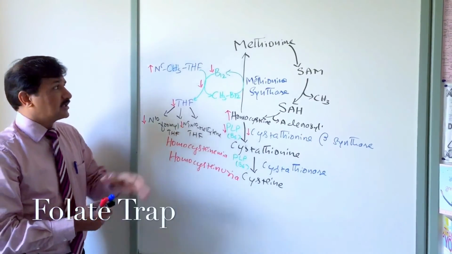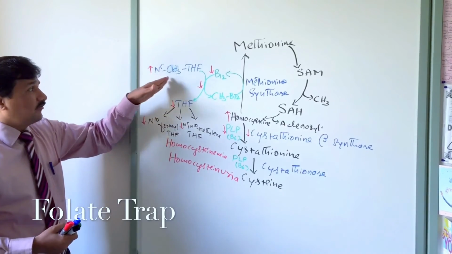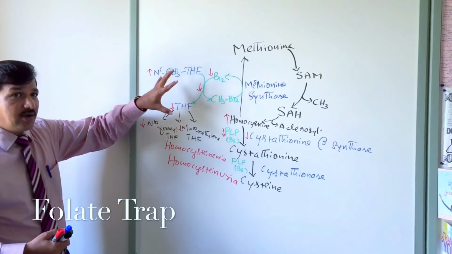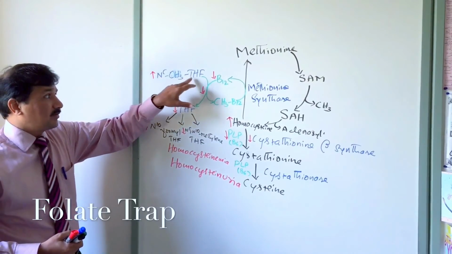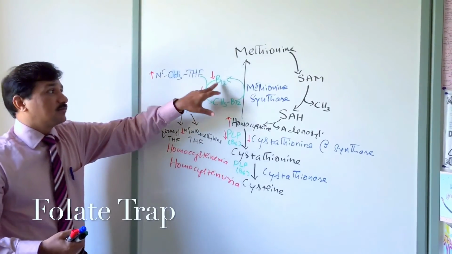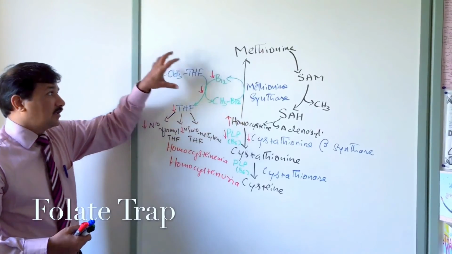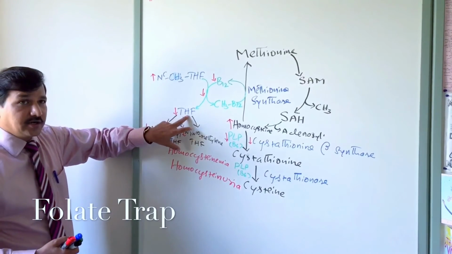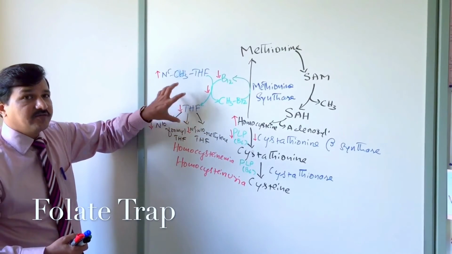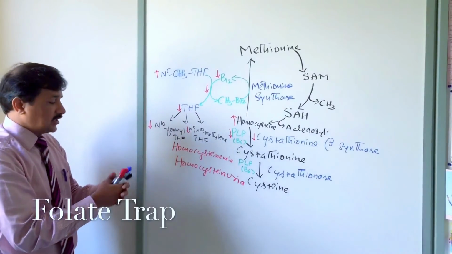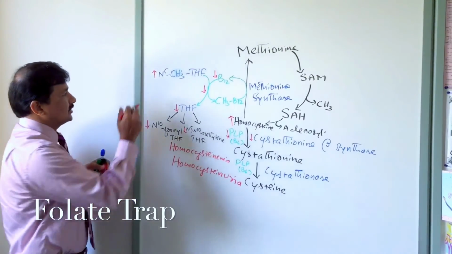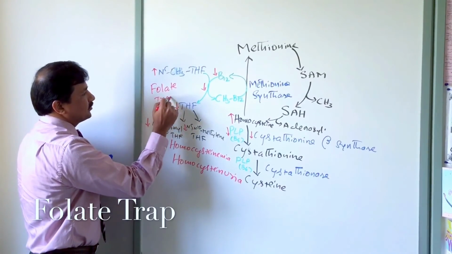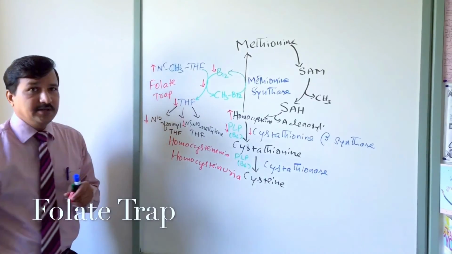Functional folate deficiency means you have folate, but most of the folate that you have in the body is in the form of N5 methyl tetrahydrofolate. Because there is vitamin B12 deficiency, this N5 methyl tetrahydrofolate is trapped here. It is not converted to tetrahydrofolate. So this is called functional folate deficiency. This entire concept, we call it folate trap. This is the concept called folate trap, and this folate trap is because of cobalamin deficiency.